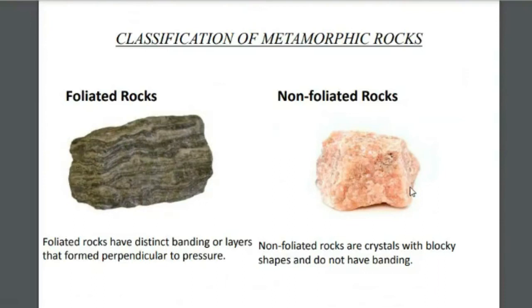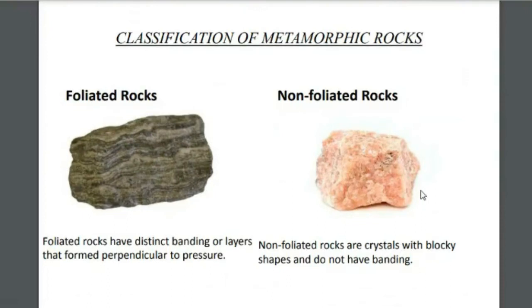But in non-foliated rocks like marble, there are only granules, like grains, visible. There will not be any layered appearance in the case of non-foliated rocks. They are crystals with blocky shapes and do not have any banding as in foliated rocks.